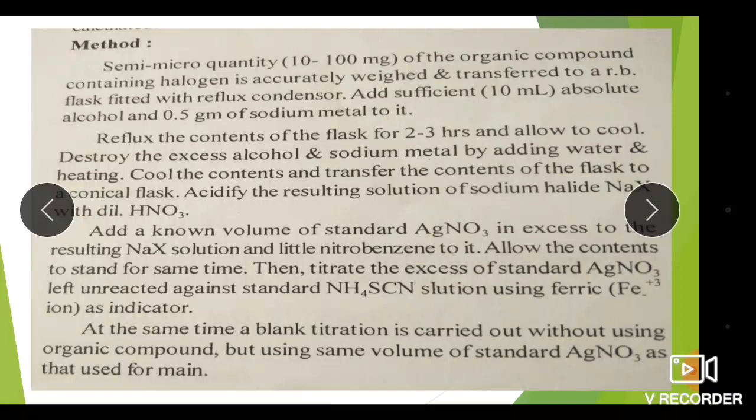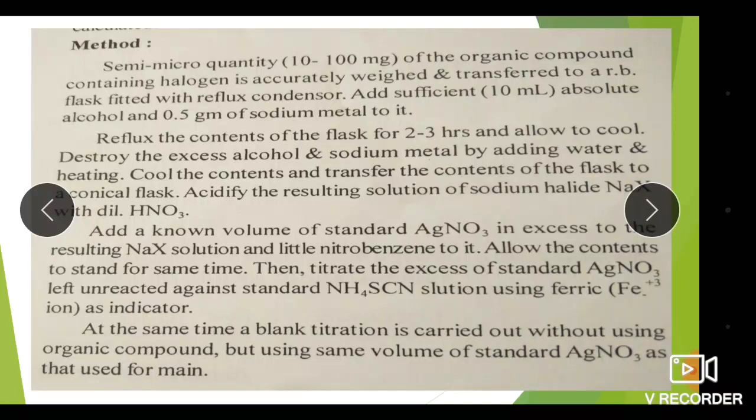So the simple method is to take the same micro quantity, that is 10 to 100 milligram of the organic compound containing halogen, accurately weighed and transferred to the RB flask fitted with the reflux condenser.